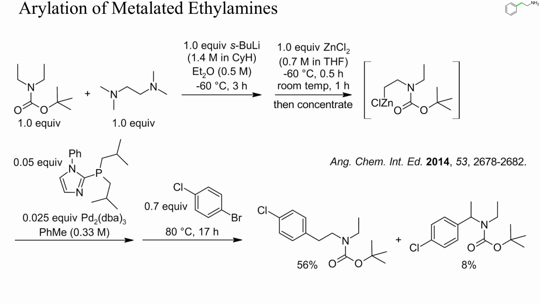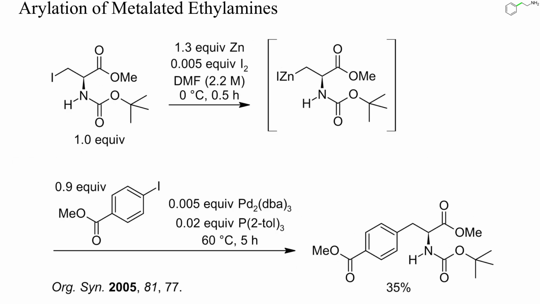One odd reaction is the metallation and arylation of ethyl carbamates at the methyl group. Under optimized conditions, the main product can indeed be a protected phenethylamine and not the expected benzylamine. A more straightforward method to generate metallated ethylamines is by halogen-metal exchange. The yield here wasn't high, perhaps because of protonation of the organozinc intermediate by the carbamate.